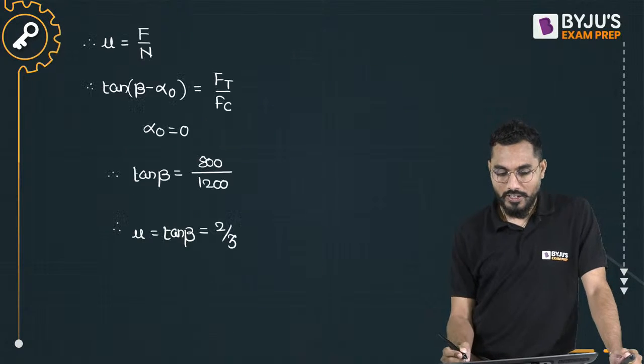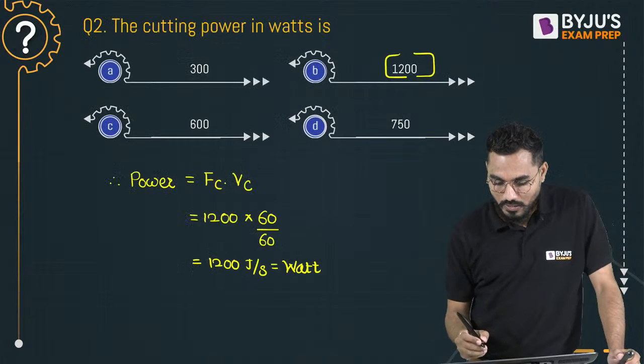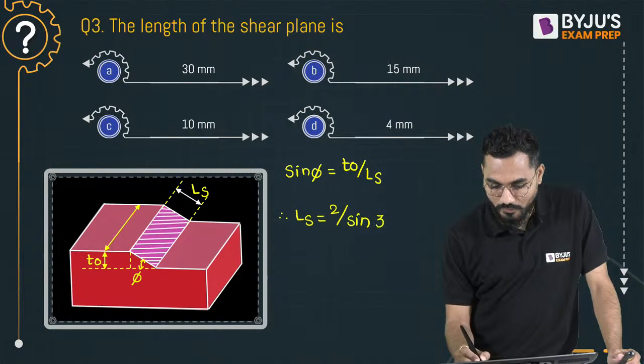How much is the shear plane angle phi? Sir, phi is given as 30 degree. So I'll put it there: sine of 30 degree. So the length of the shear plane is coming.